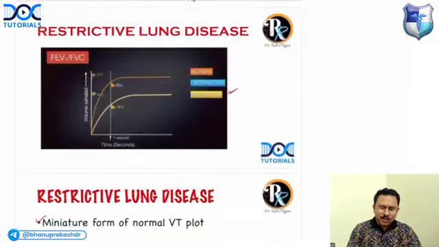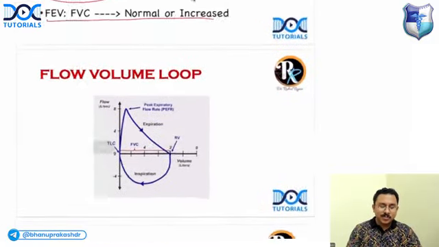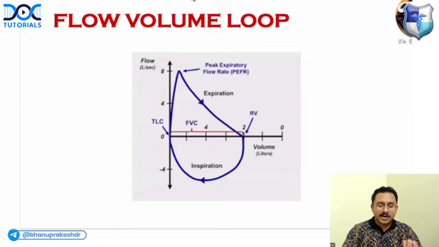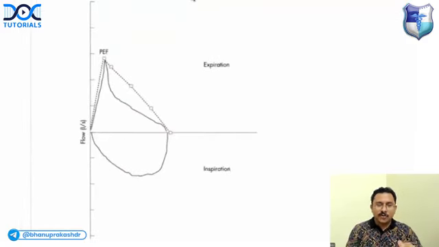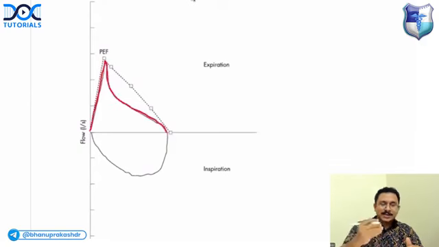Next, you have to know about the flow volume loop. This one that is given in your workbook is the normal flow volume loop. Now look at this abnormal flow volume loop, which I'm marking with red. Suppose there is a concavity involving the descending limb of the expiratory part. This is the expiratory part of the flow volume loop, and this is the inspiratory part.